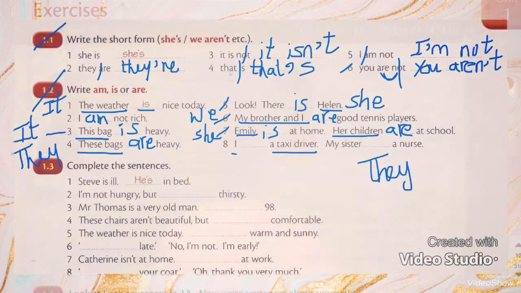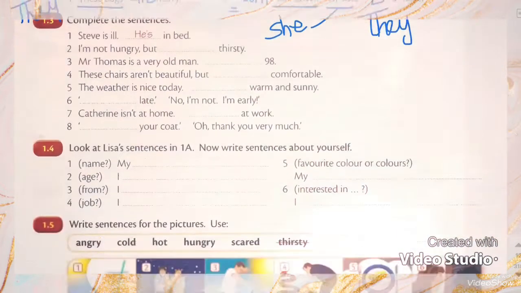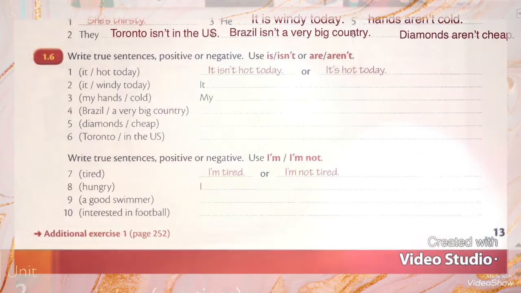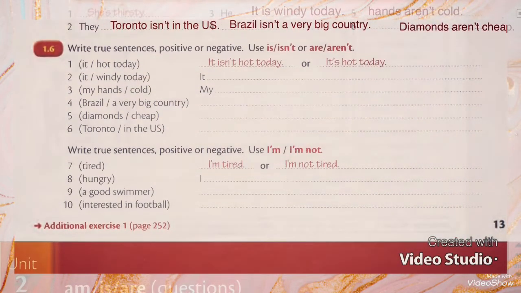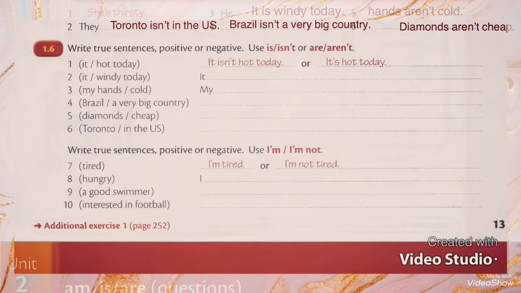I a taxi driver. So what does "I" take? It takes "am". So I am a taxi driver. My sister is "she". So what does "she" take? She takes "is". So she is a nurse. And now, my dear students, let's answer another exercise which is very nice. We will put "not". It means we will use the negative form.